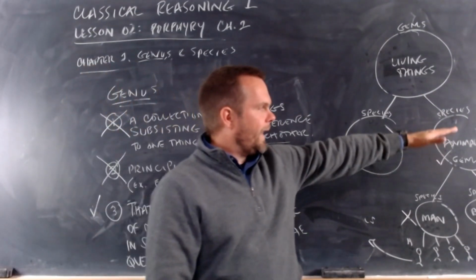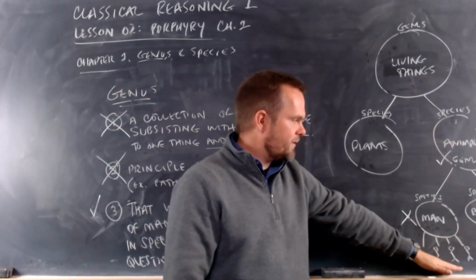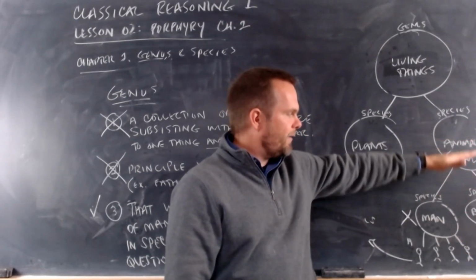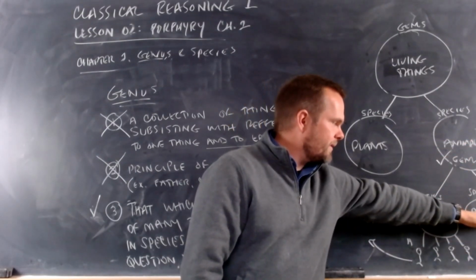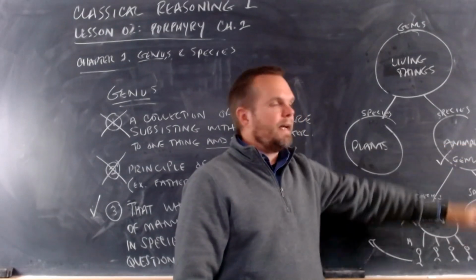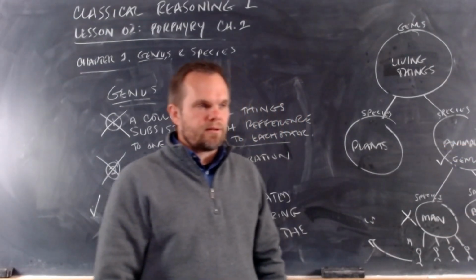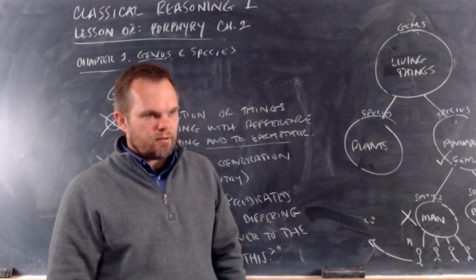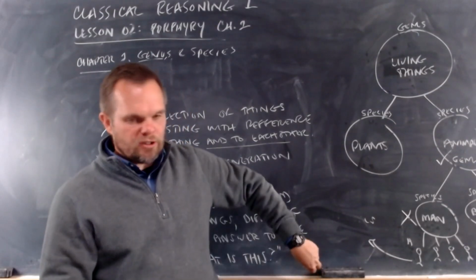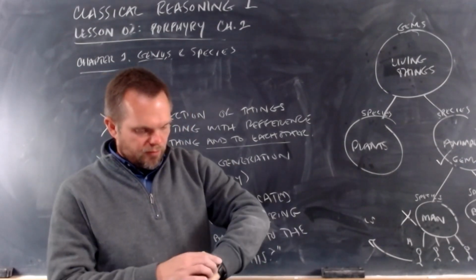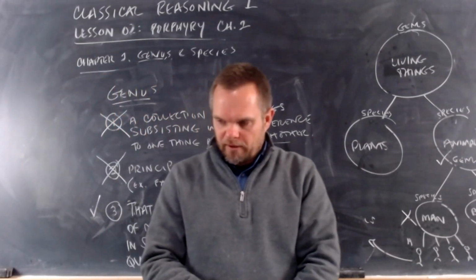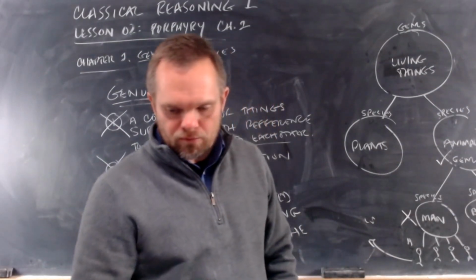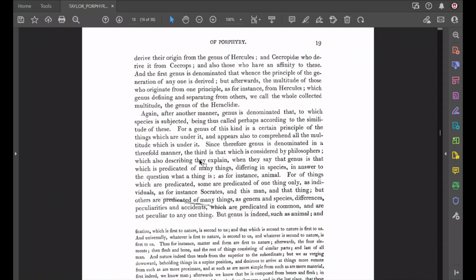Genus has to be predicated of many things. Those things have to divide into different species, and it has to answer the question, what is this? All right? That's what a genus is. So for the rest of this class period, about 10 minutes, let's just finish reading this section, which I think is clear now. Okay? We're going to start where I showed you before.